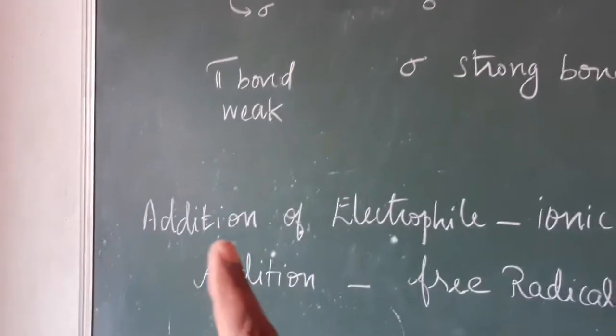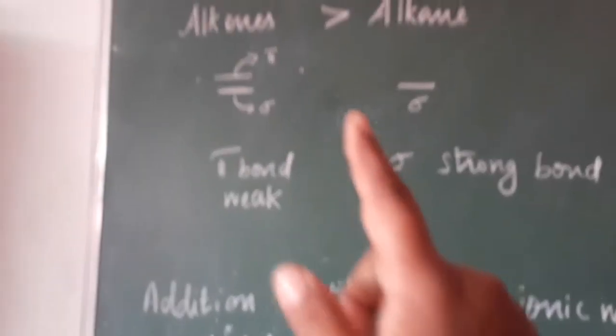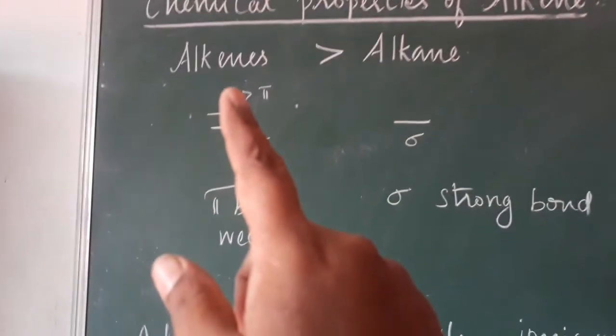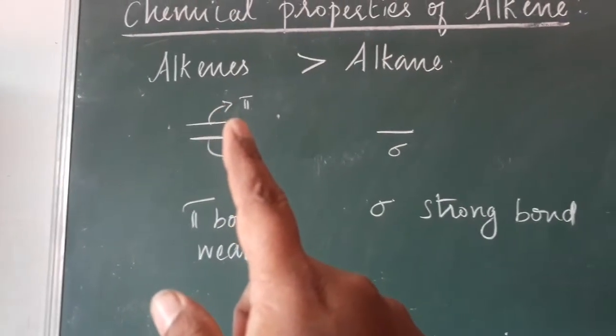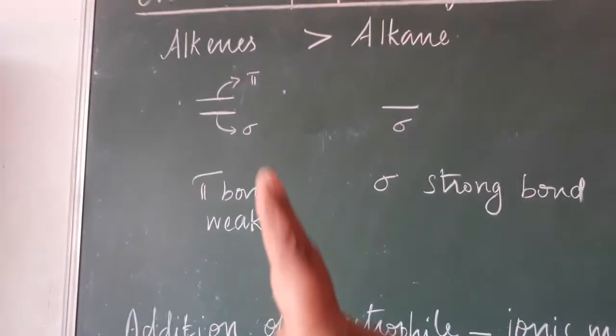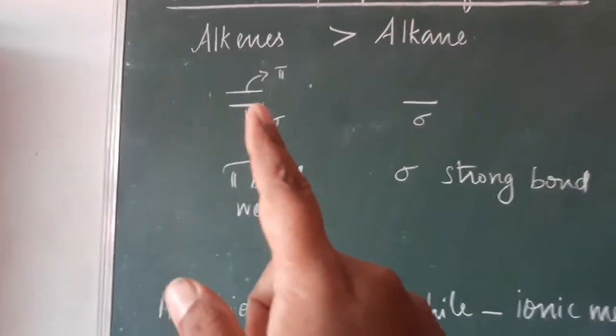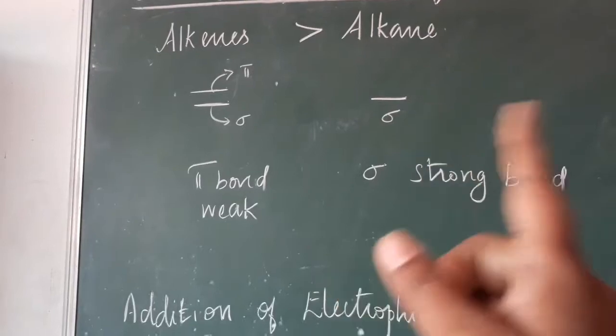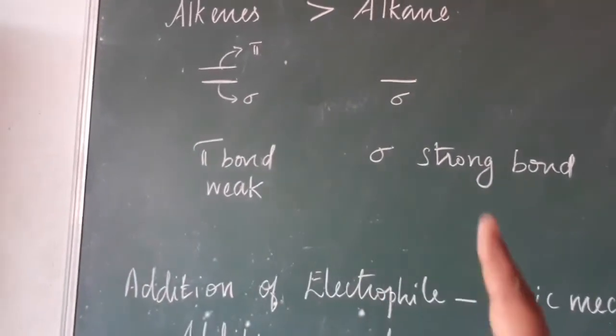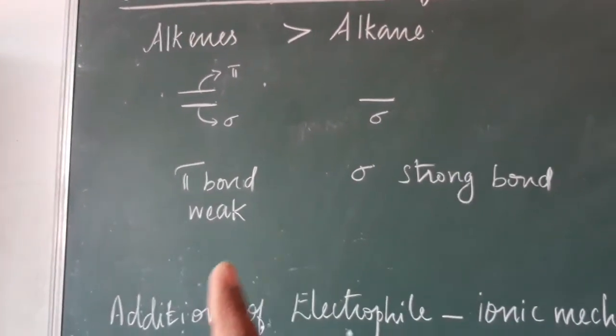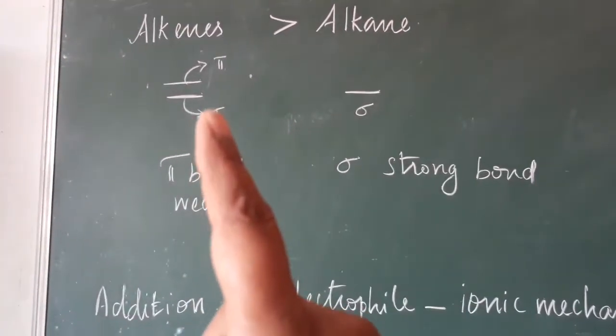The next one, addition of electrophile. Mostly in alkene, the type of reaction we get is addition reaction, because it has a double bond. We can change the double bond into a single bond by adding another compound. So the reaction we mostly have in alkene is addition reaction.